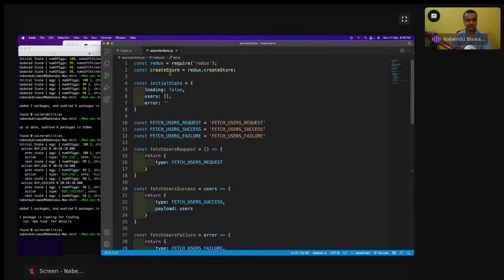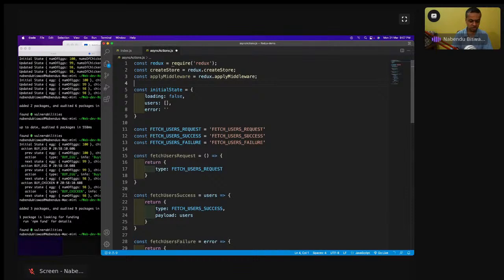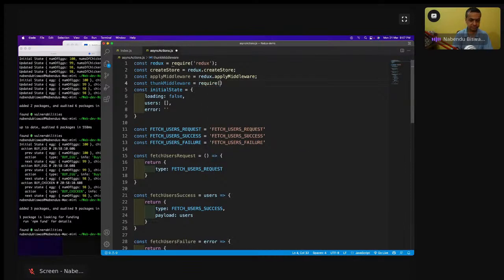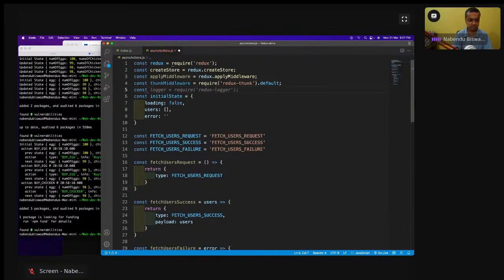So we'll go here and const applyMiddleware equal to redux.applyMiddleware, const thunkMiddleware equal to require redux-thunk dot default. This you have to use like this, and const axios equal to require axios.